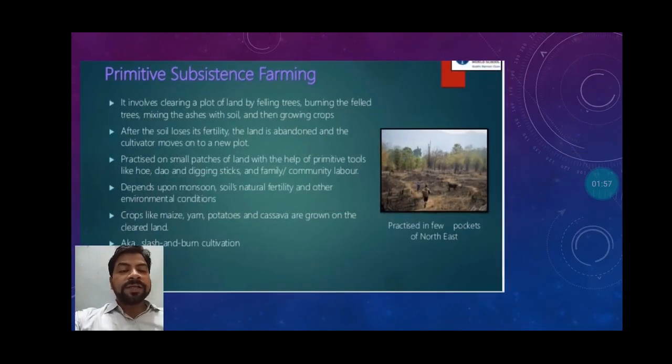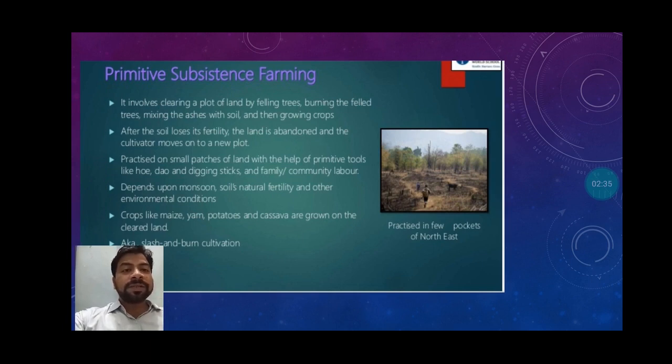So here, first we will discuss the first type of agriculture or farming, that is primitive subsistence farming. First you will have to understand, students, what we mean by primitive and subsistence. Primitive means primary and subsistence means for survival. Imagine a farmer living in a very small area. On that small plot, he is somehow managing to grow some crops, but the crop is not surplus, so he cannot sell it in the market.